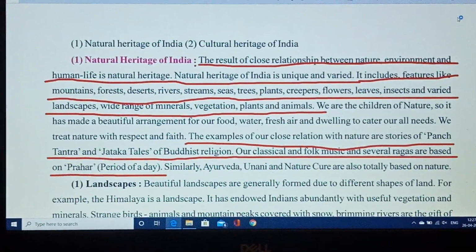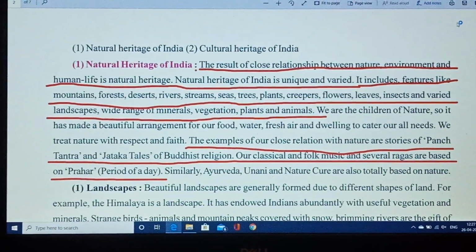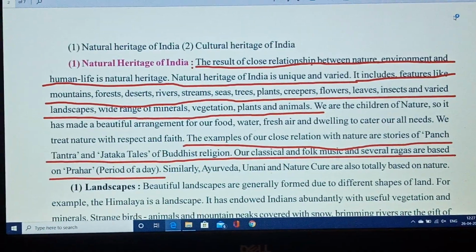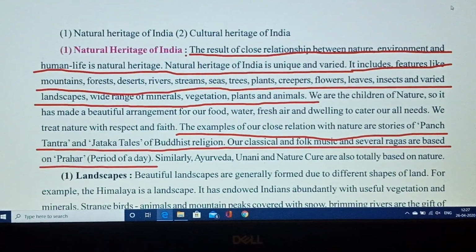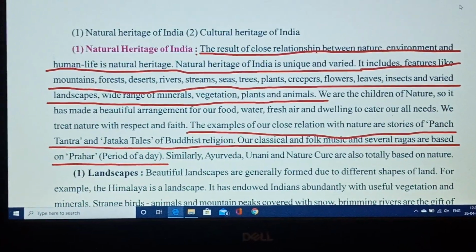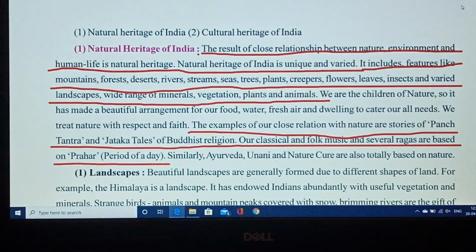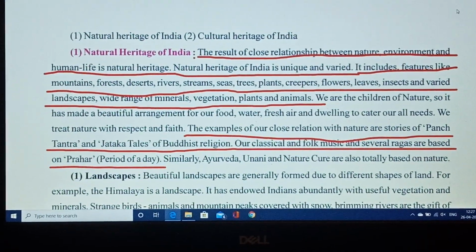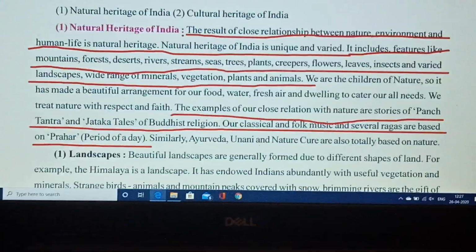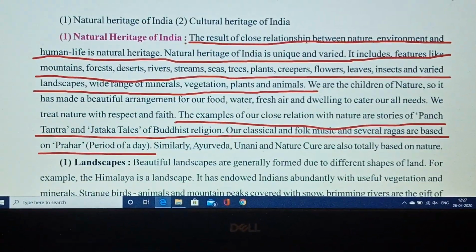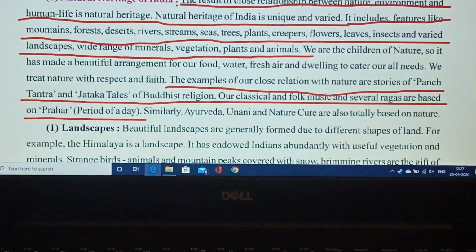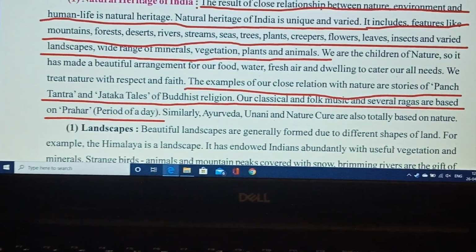And on this basis, we can say that Panchatantra and Jataka tales give us the moral duties, moral values of our life through the examples of animals. This is also one dedication to our nature. Similarly, Ayurveda, Unani, nature cure, all these therapies which cure our health are also based on nature. So thus nature is involved in our life very deeply. So now we are going to start the parts of natural heritage.